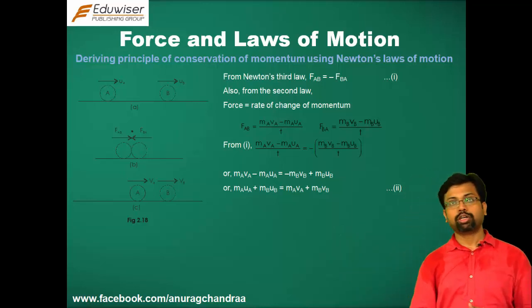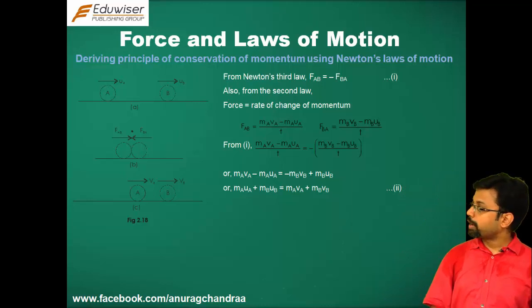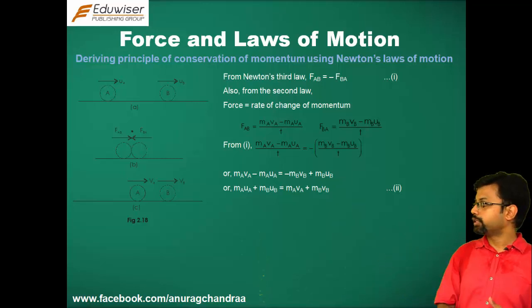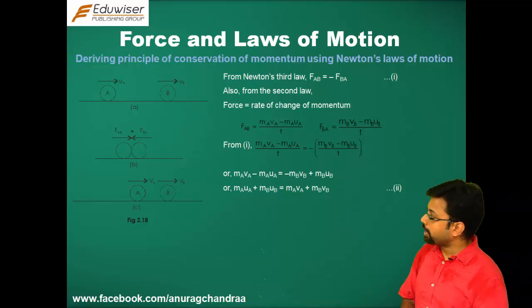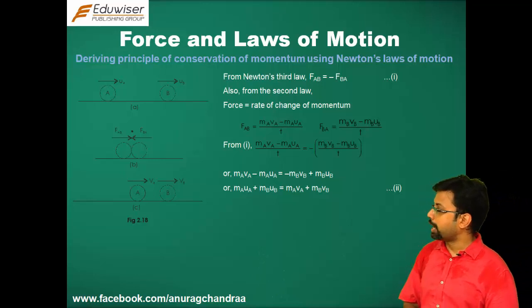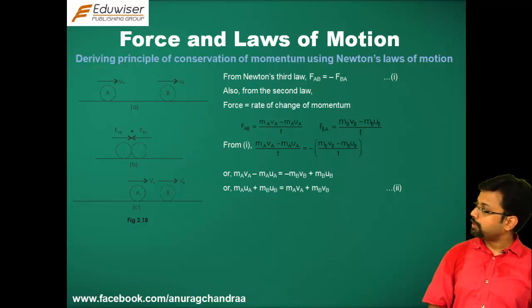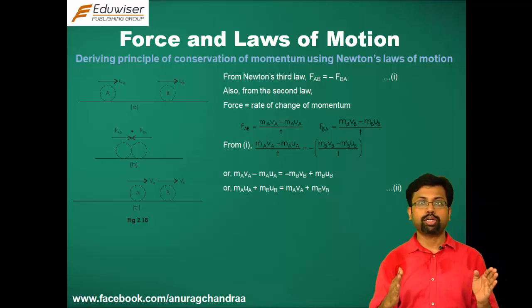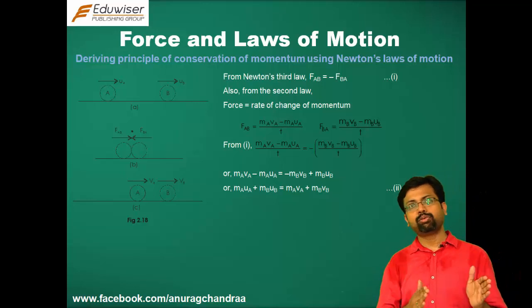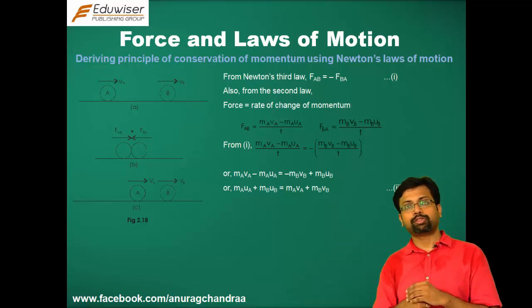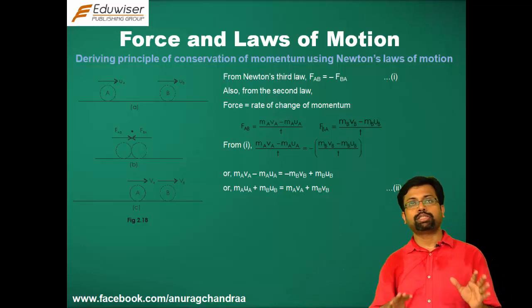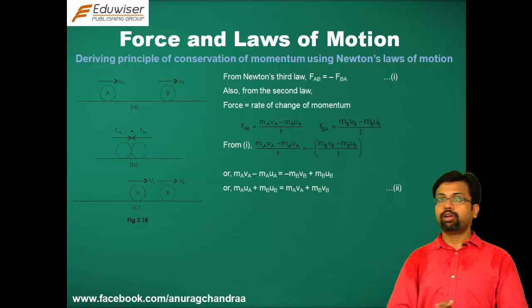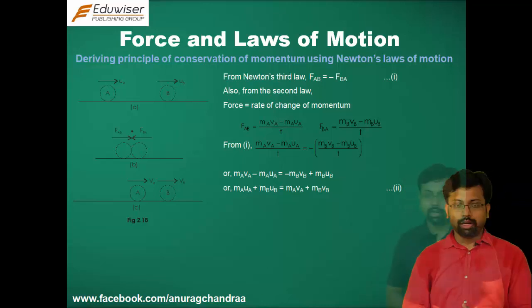Now from Newton's third law of motion, FAB is equal to minus FBA, and if you simplify and evaluate it, you will come to the conclusion that MAUA plus MBUB is equal to MAVA plus MBVB. So we see here that the initial momentum, the sum of momentum of all the bodies of the system, is equal to the final momentum of the system. So the linear momentum of the whole system remains conserved if no external force acts on the body.